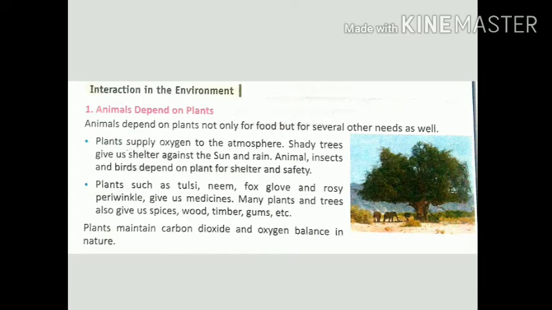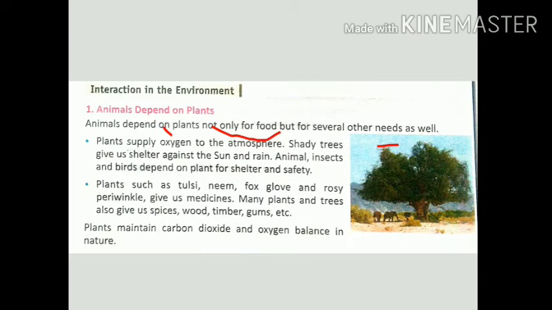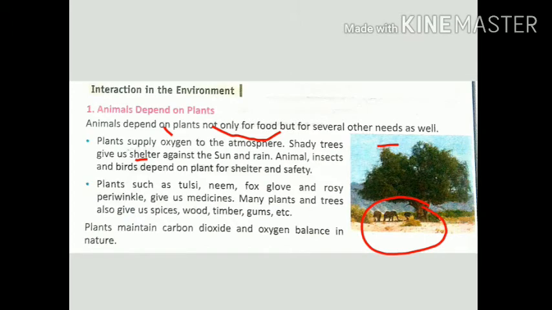Animals depend on plants not only for food but for other needs of survival. Plants supply oxygen, and oxygen is used by animals. Shady trees give us shelter. Shelter means the place where we can sit. You look here, some animals are standing in the shade of the shady trees.